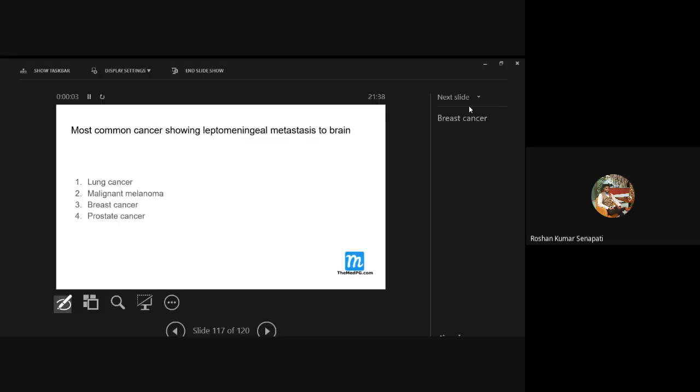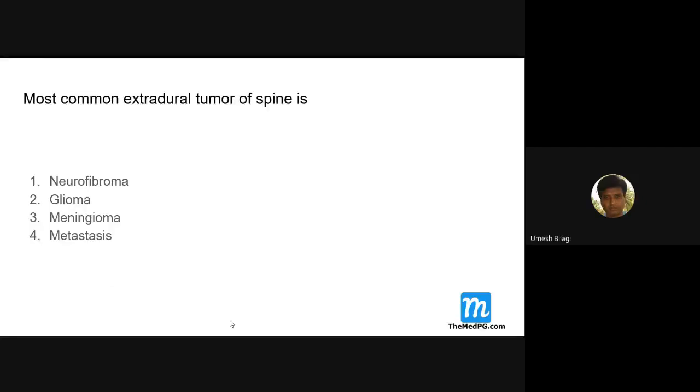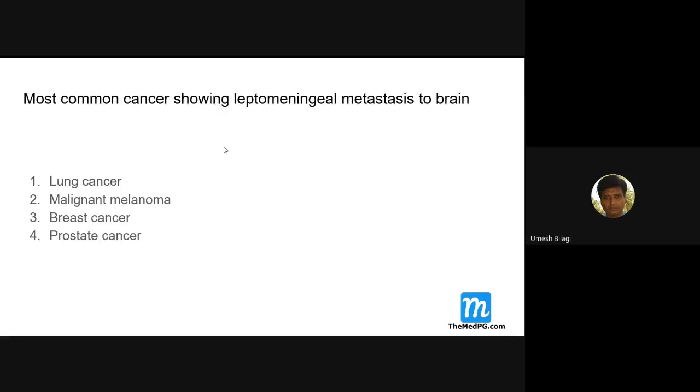Malignant melanoma, breast cancer. Breast cancer, brain. Okay. So breast cancer is the most common lesion of brain metastasis.